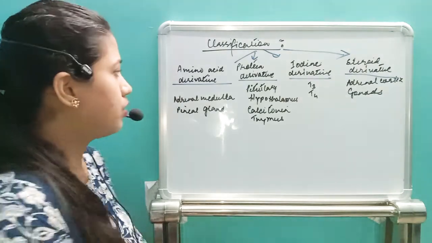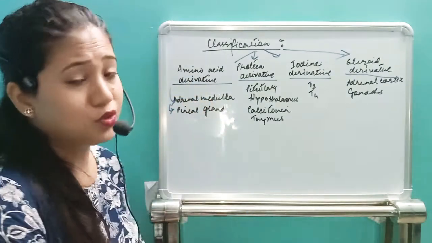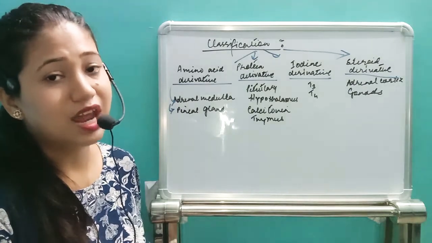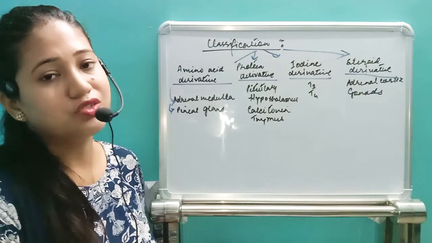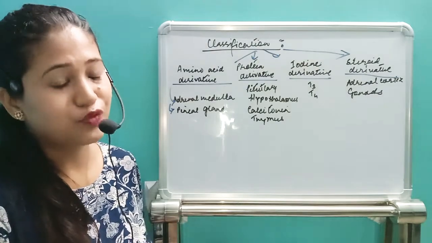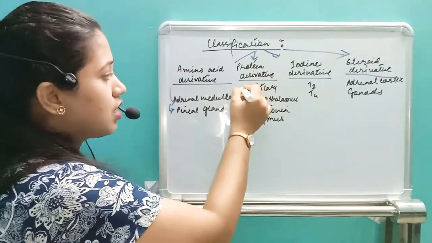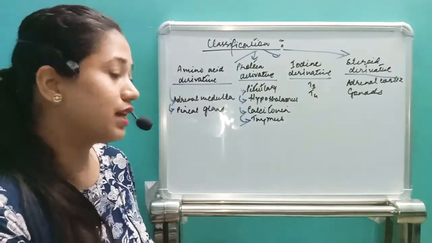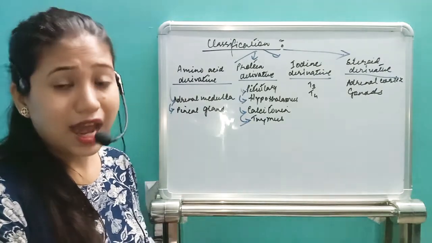The amino acid derivatives are the hormones released from the adrenal medulla and pineal gland. Adrenal medulla releases two hormones, adrenaline and noradrenaline, which are amino acid derivatives, and the pineal gland releases one hormone, melatonin, which is also an amino acid derivative. Next one is the protein derivative. The protein hormones come from the pituitary, hypothalamus, calcitonin and thymus. The pituitary gland releases 9 hormones.